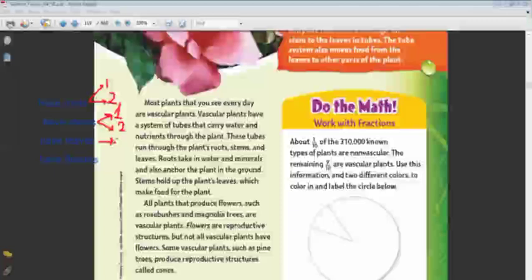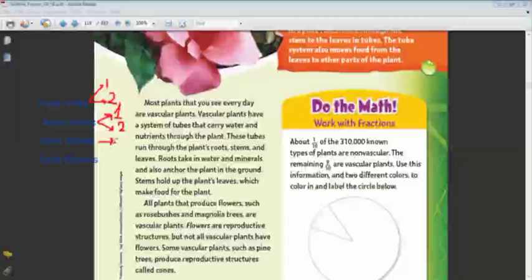Okay. Can all the vascular plants produce flowers? No, some of them have fruit or cones. Yes, so some types of the vascular plant can have flowers and others have no flowers. They have something that grows differently from the flower, called cones.